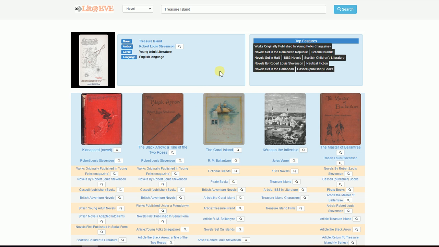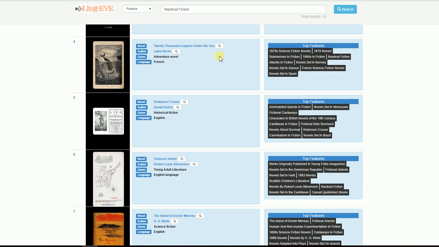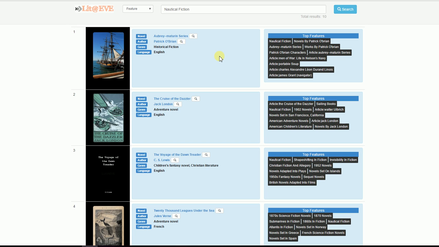Finally, let's see the last way in which we can look into recommendations, which is browsing by category. Browsing by feature. Let's click on nautical fiction. Now these are all the novels that have the theme of nautical fiction, and this is basically a Wikipedia category. If you look at these novels, they are very interesting because they are about the sea, about riding and sailing and stuff like that. Such fine-grained explanations are a very interesting feature, and it's all due to the power of E vectors that are generated from Wikipedia categories and articles.